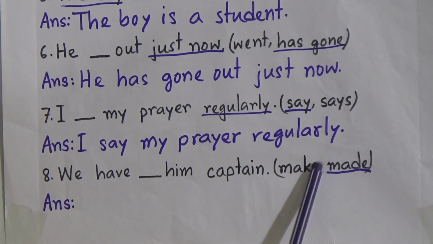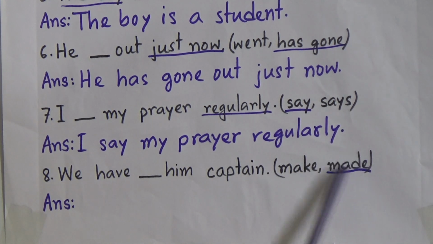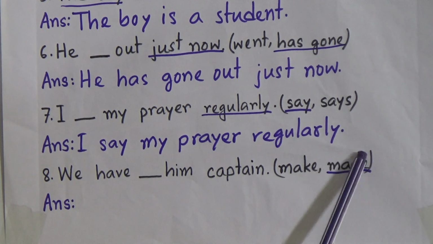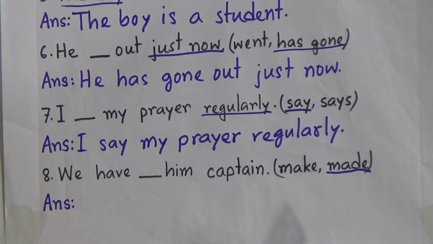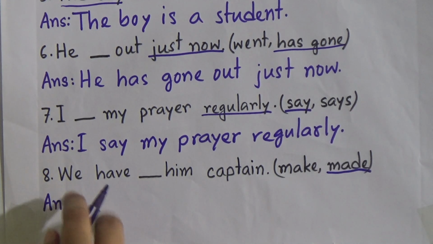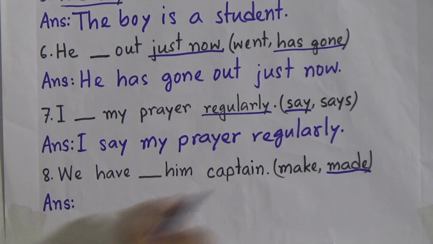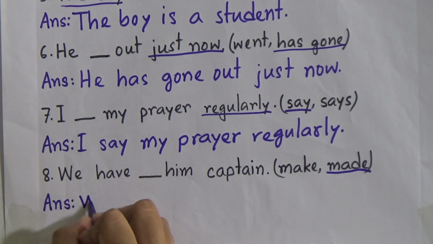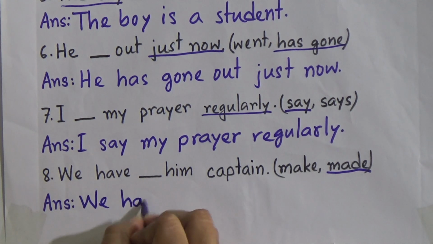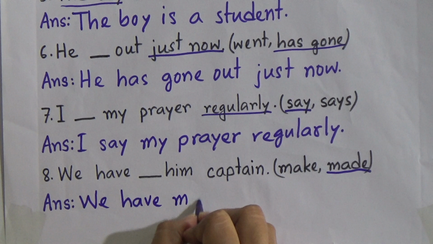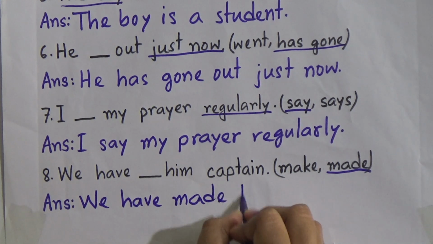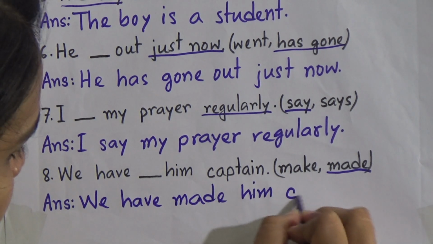So which one will be the correct one? Yes, the past participle form of the verb is the correct one. That means made, because after have we will use the past participle form of the verb. So our sentence will be we have made him captain.